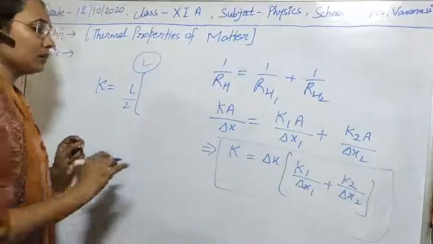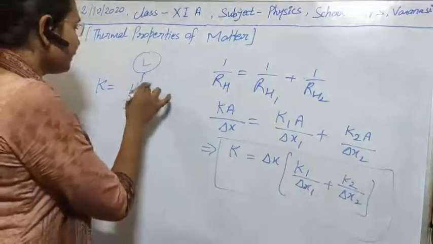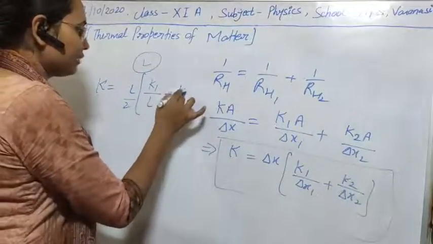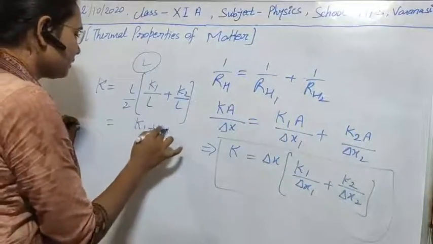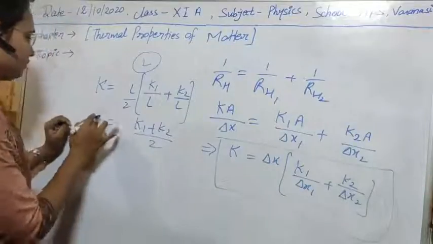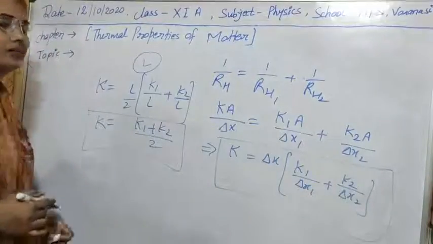So here it will be K1 upon L plus K2 upon L. Finally we will get K1 plus K2 by 2. Clear?